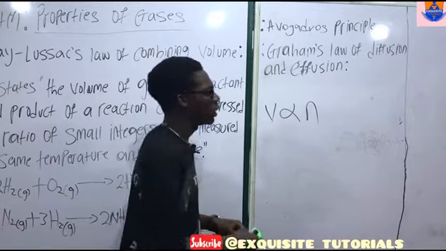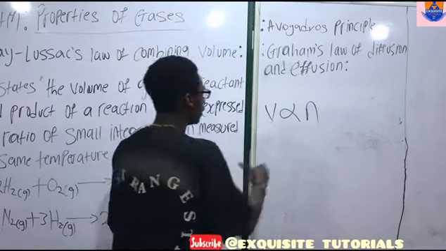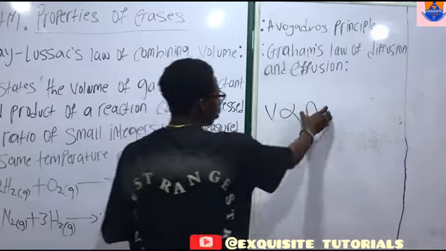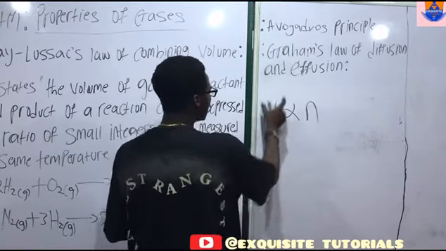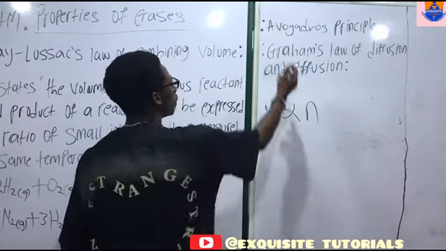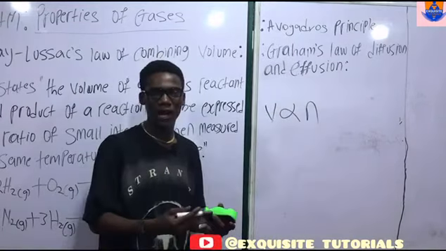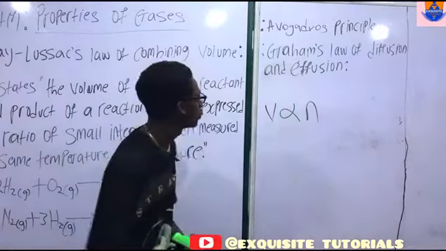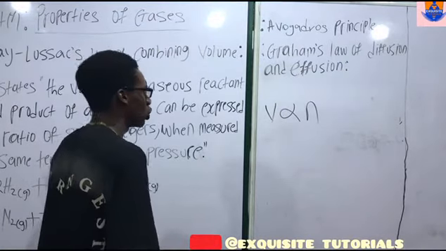Do you understand what I'm saying? Volume is directly proportional to mole. So if the volume is increasing, the number of moles is increasing. If the volume is decreasing, the number of moles is decreasing. That's what Avogadro is trying to talk about, that equal volumes of gases at the same temperature and pressure contain the same number of molecules. Now, number 3 here, let's discuss Graham's law of diffusion and effusion.